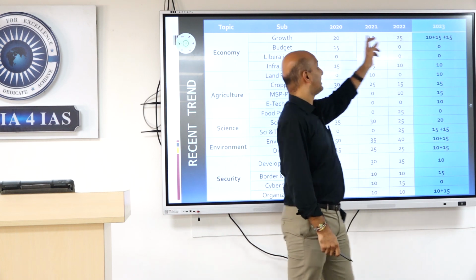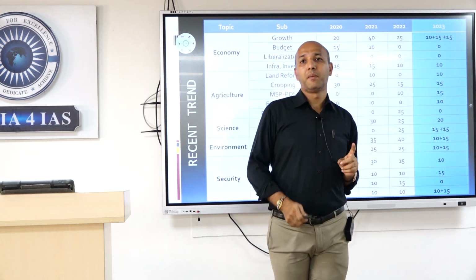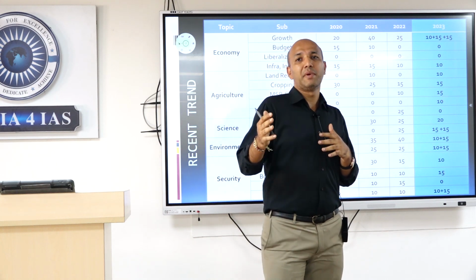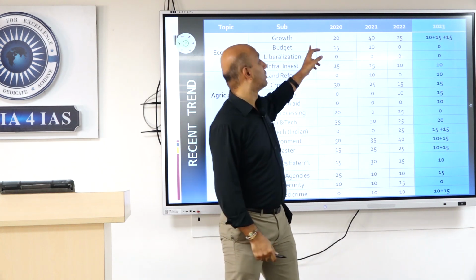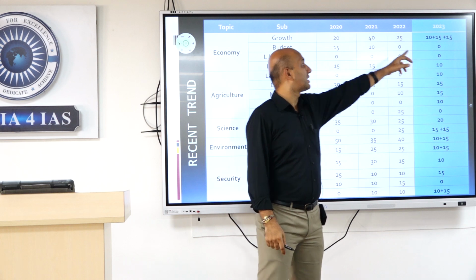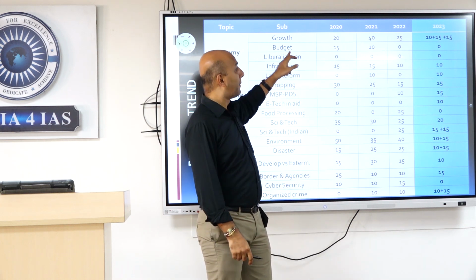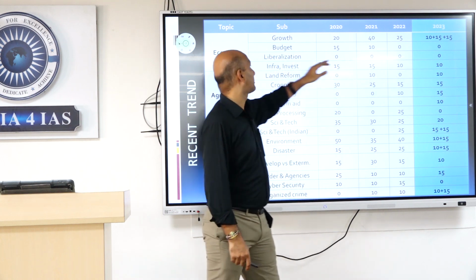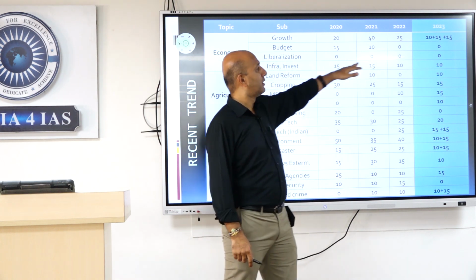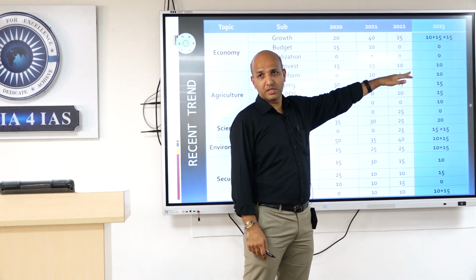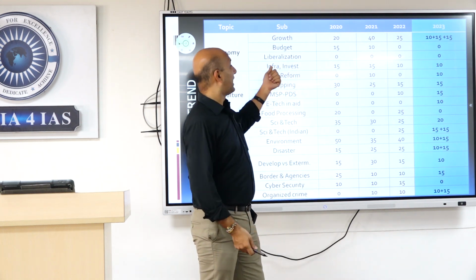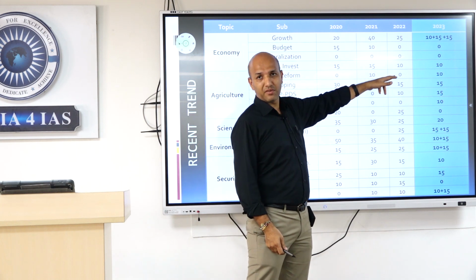So this is a section that's a big plus when you're looking at the conceptual part of economics and the developmental part of economics. This part has given you 40 marks this time also. Budget, this time no direct question as such. Liberalization, in the last 4 years we don't see a question in terms of impact. But infrastructure investment models have continuously given questions.